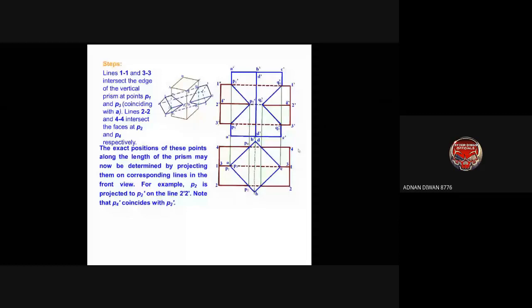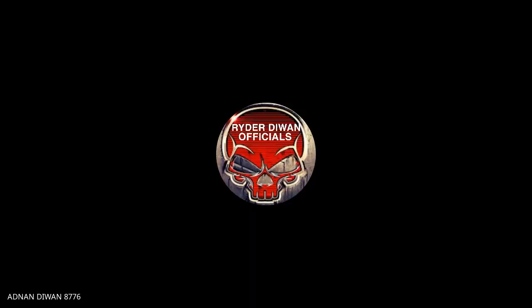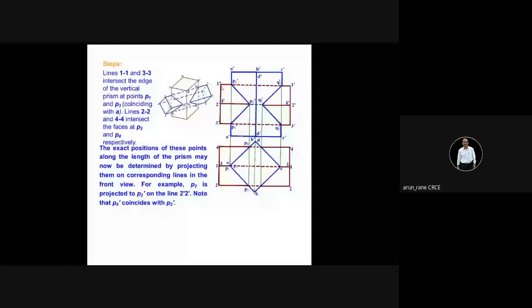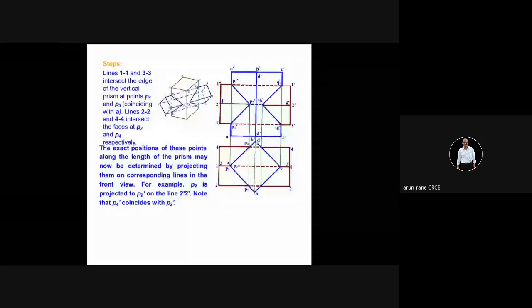Sir, can you please show that question once again? Which one? This 1, 2, 3, 4. Question. Yes. Sir. Question is just a vertical prism, and this prism's side is 50 mm. It is penetrated by this prism at 35. So the length of this is 35 and length of this is. If you wish to see the question, I can show the question. The solution is also there, isometric. This I will upload today.